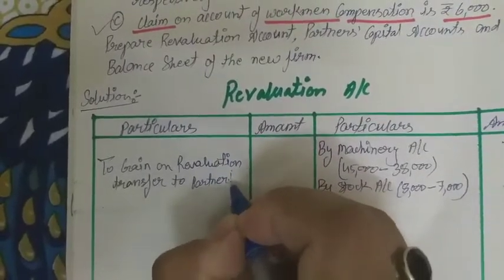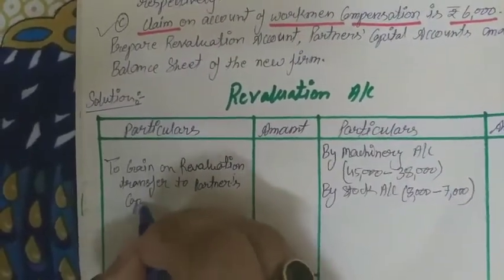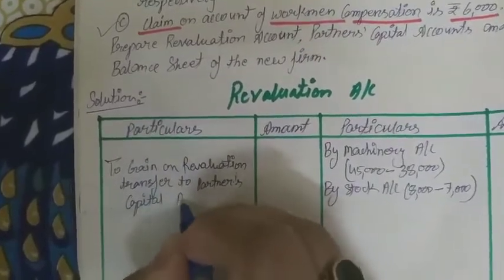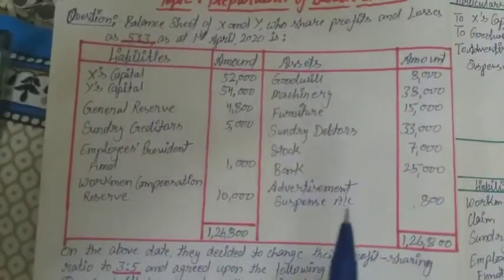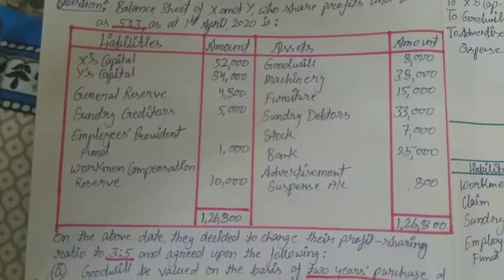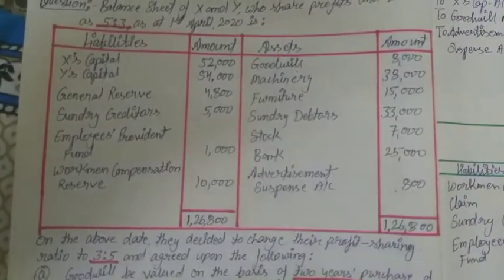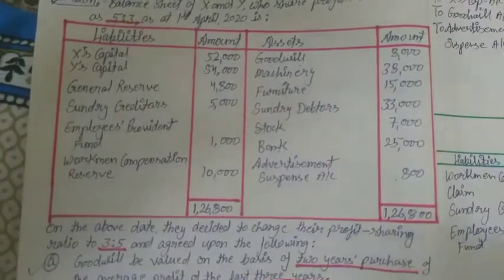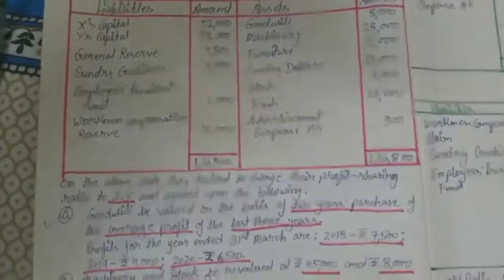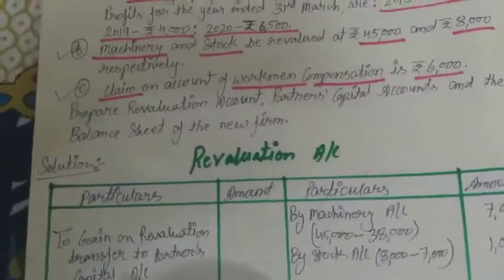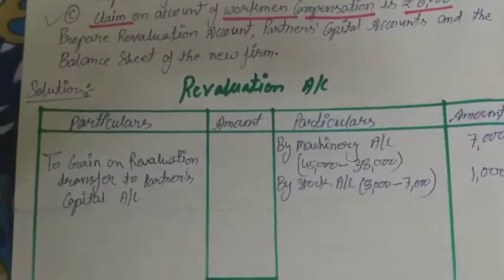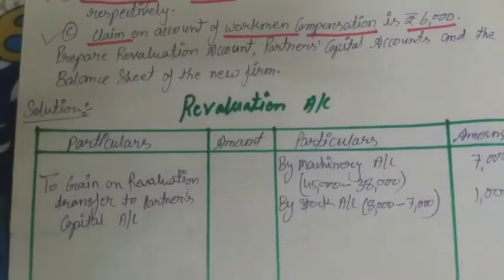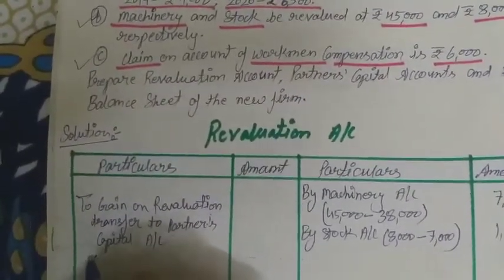is transferred to partners' capital account. Why capital account? Because there is no mention in the question whether it is the fixed capital account method or the fluctuating capital account method. If no information is given about the method, then we follow the fluctuating capital account method. In the fluctuating capital account method, all the gains and losses are distributed to partners in their capital accounts.